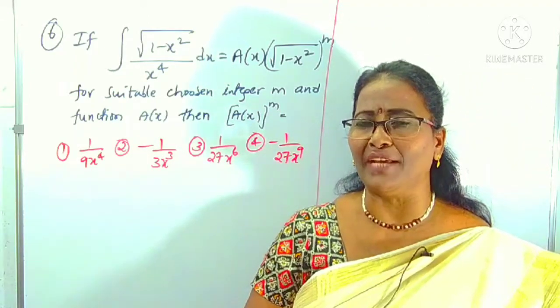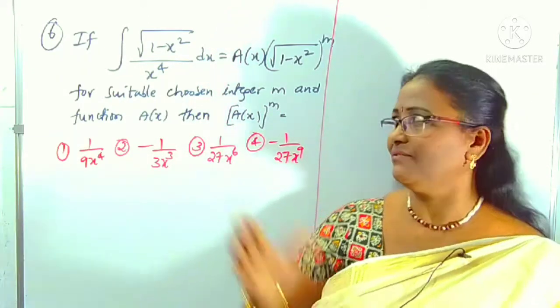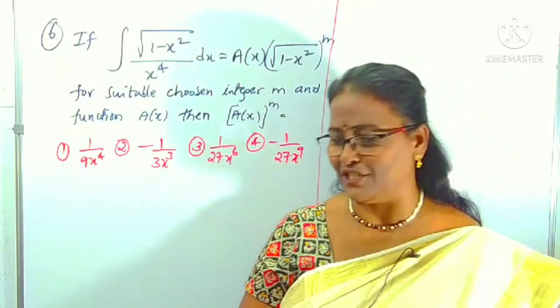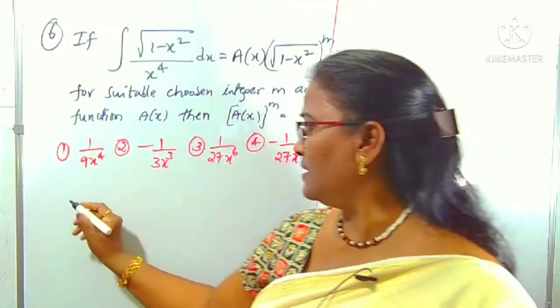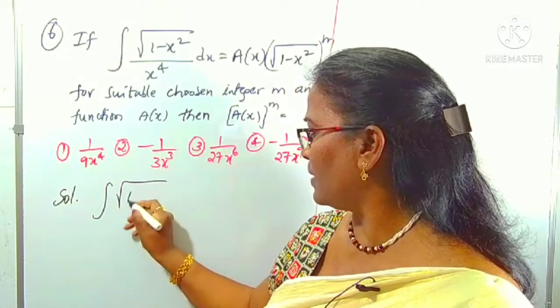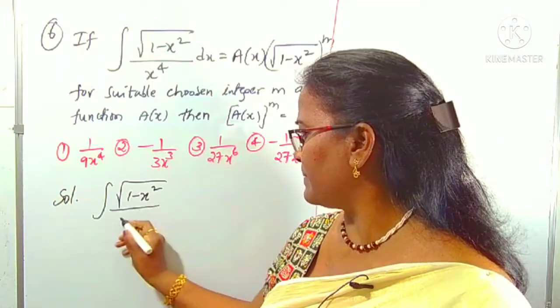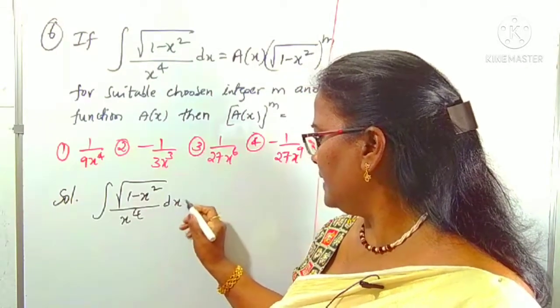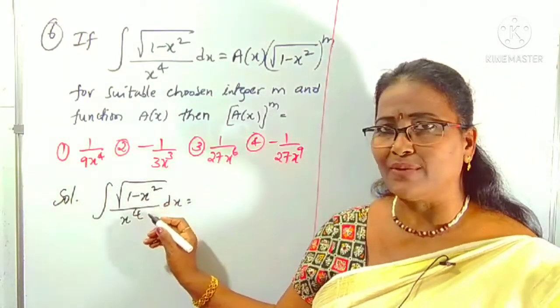What is the resultant value of ax power m, it is asking. For that, first of all, you have to consider this integration. So for this integration, I am taking the solution like this: integration of root over 1 minus x square by x power 4. In the numerator, root over 1 minus x square is there.